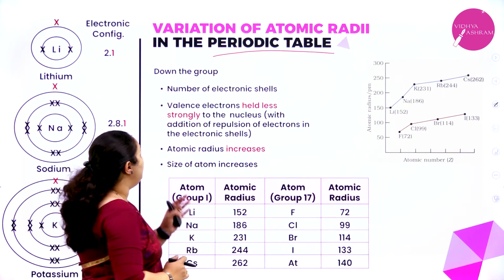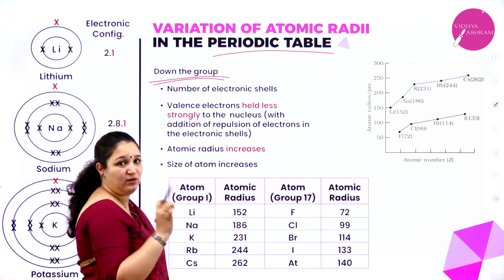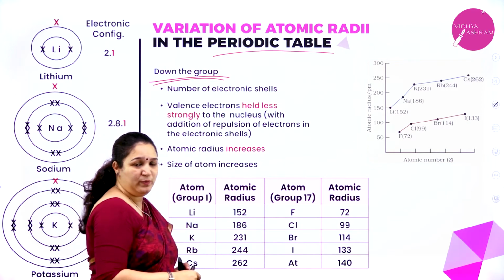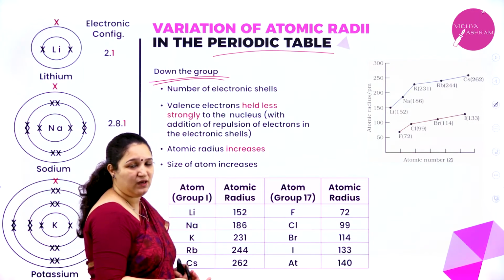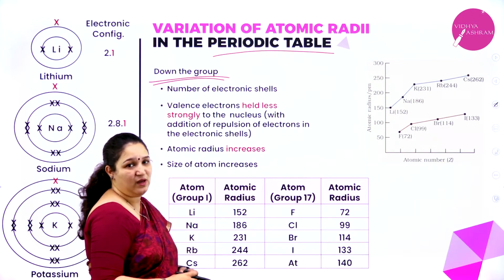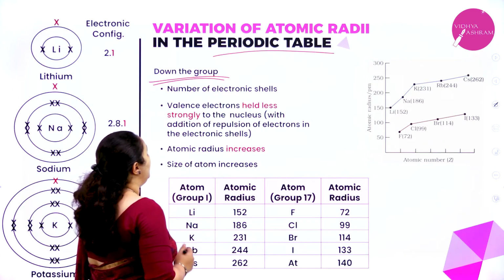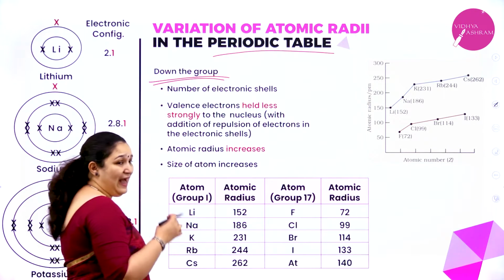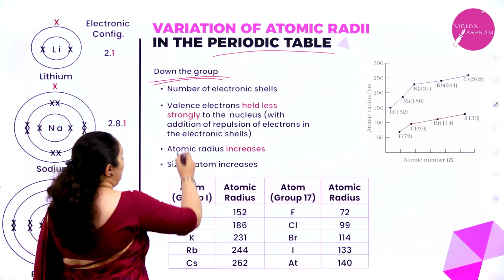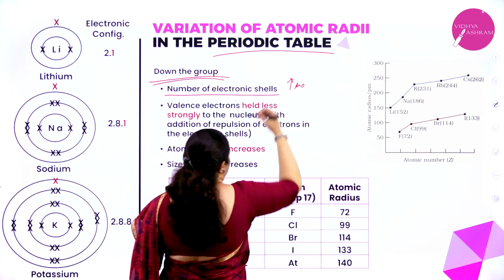First thing is down the group. I have 18 groups. As I am coming down each group, what is happening to the atomic radius? Whether it is increasing or decreasing, I need to know. So here, as we come down the group, what happens? The number of electronic shells increases.